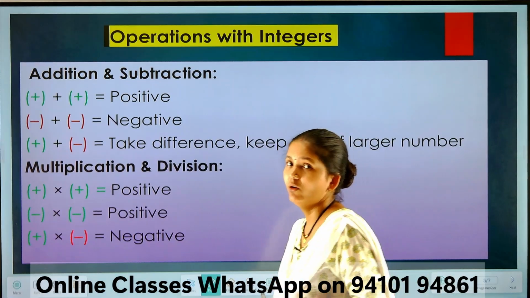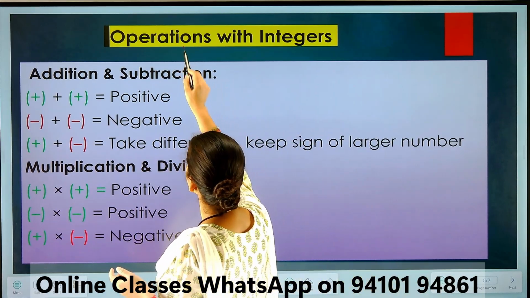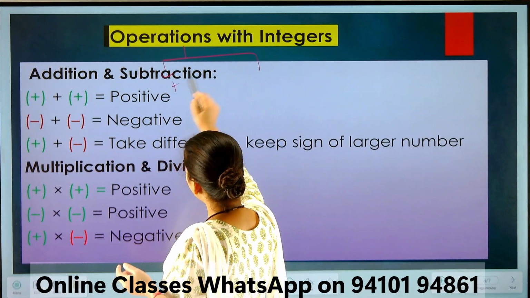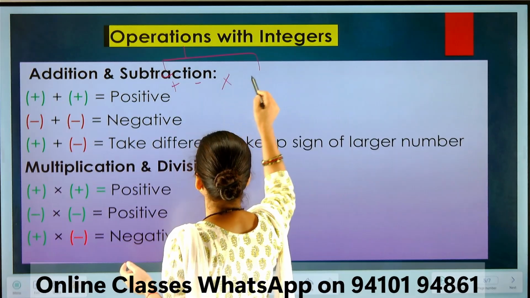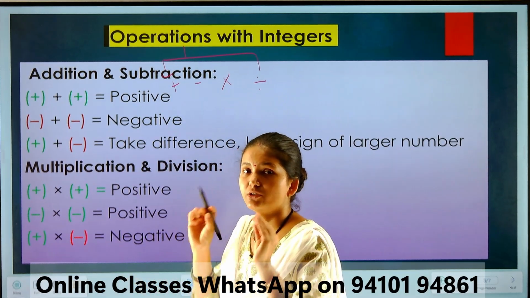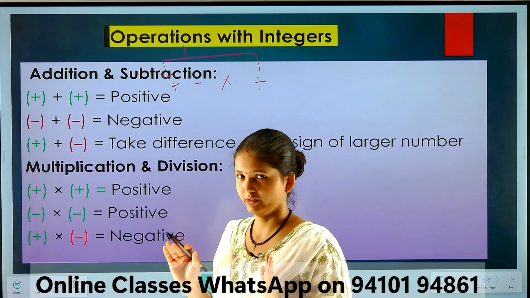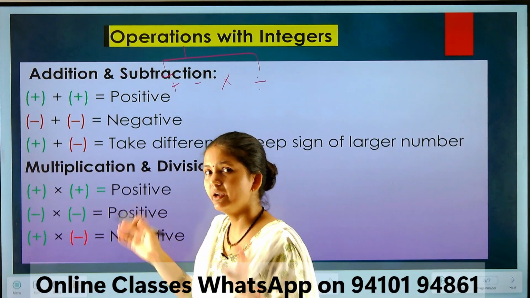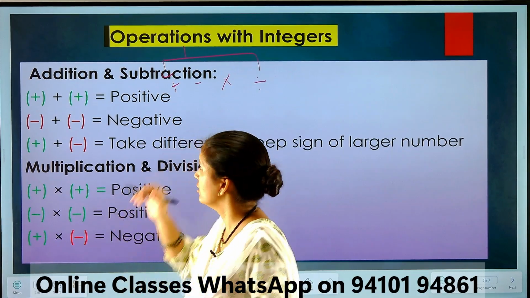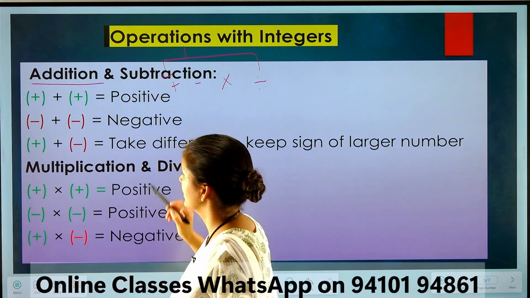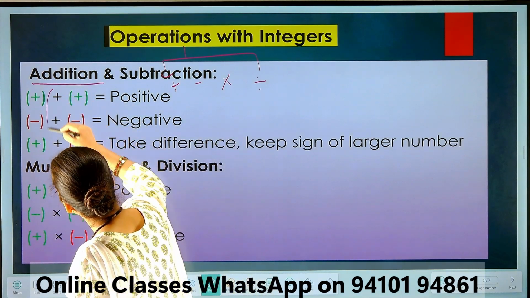Okay. Now operations. In mathematics there are four types of operations: addition, subtraction, multiplication and division. So we will see operations of integers. Got it? Not numbers, integers. Integers means positive and negative numbers both. Got it? So look here. At first we will see addition. You can see here